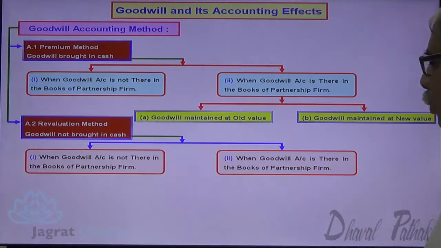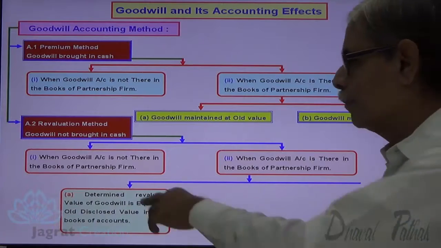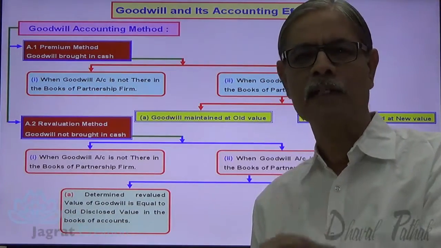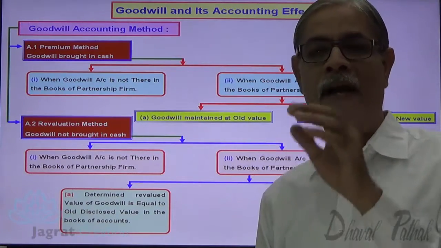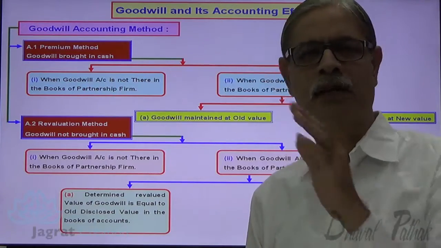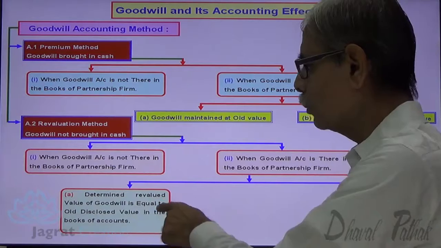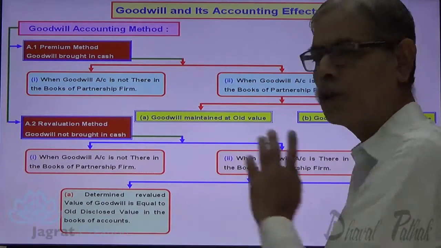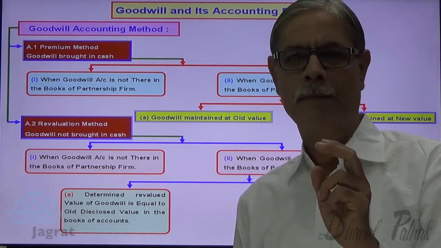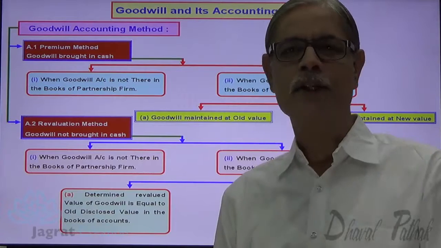Now, when the goodwill account is there in the books of the firm, then there are three situations. The new value of goodwill determined at the time of admission of a partner is known as new value. And the value of goodwill that exists in the books of the firm before admission is known as old value. So new value of goodwill is equal to the disclosed value in the books of the firm. Old value of goodwill means goodwill that already exists in the balance sheet of the old firm.